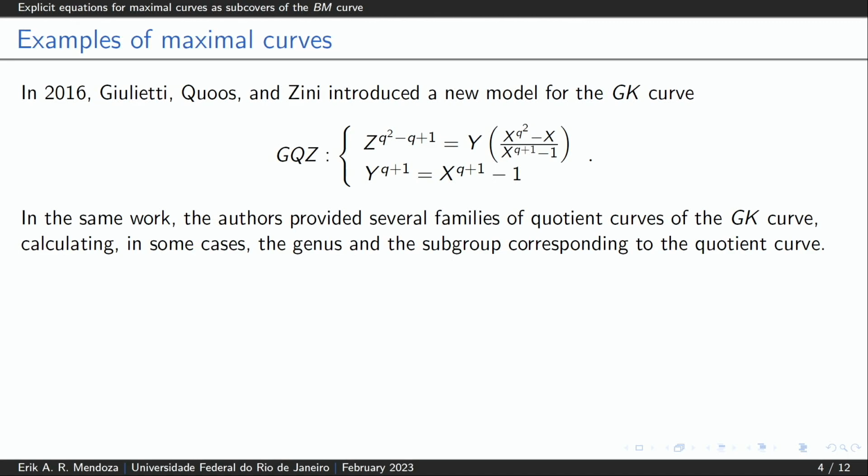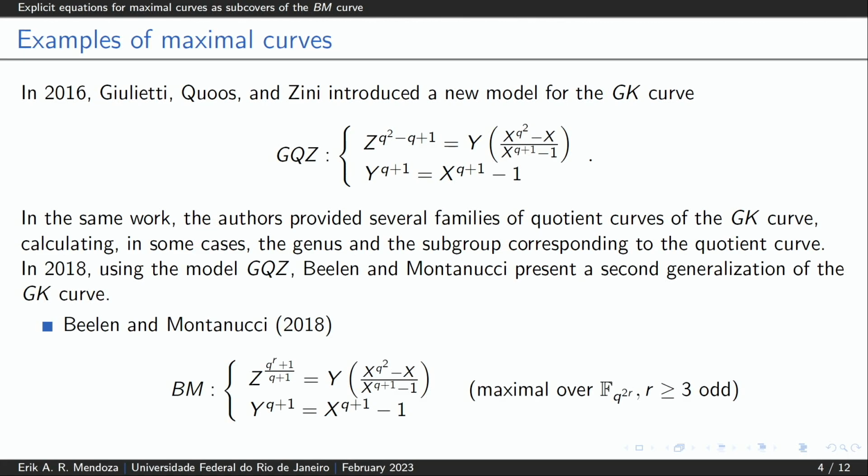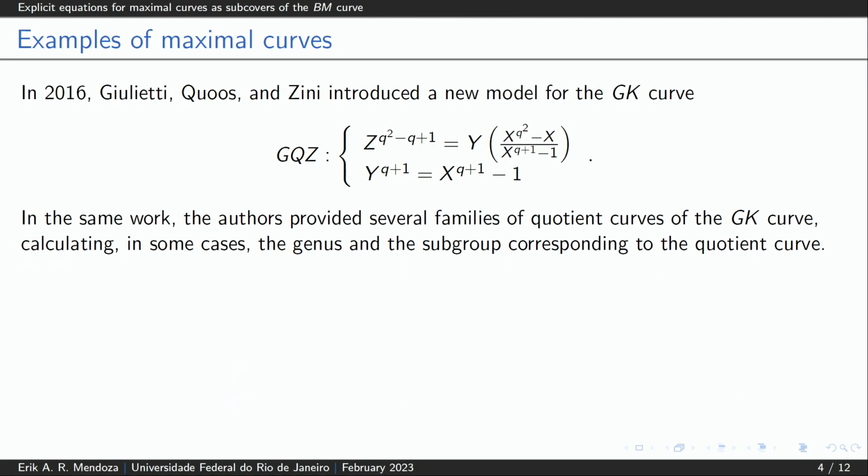So in 2016, Giulietti, Quoos, and Zini introduced a new model for the GK curve. This new model is given by these equations. And in the same work, the authors provide several families of quotient curves for the GK curve, calculating, in some cases, the genus and the subgroup corresponding to the quotient curve.